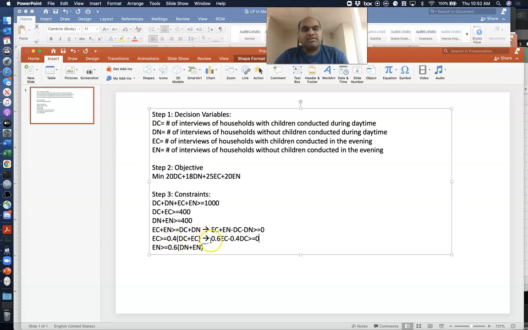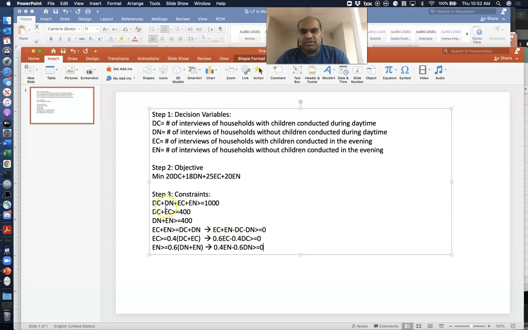So the algebra, I skipped a step in between. You can do the steps yourself. Just distribute the 0.4 into it and move everything to the left hand side. You'll end up with this inequality. Similarly, for this inequality here, again, I'm going to distribute the 0.6, move everything to the left hand side. I'm going to get 0.4 times EN minus 0.6 times DN is greater than or equal to 0.